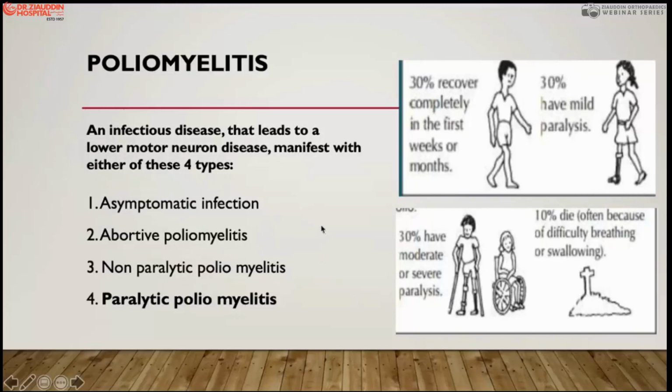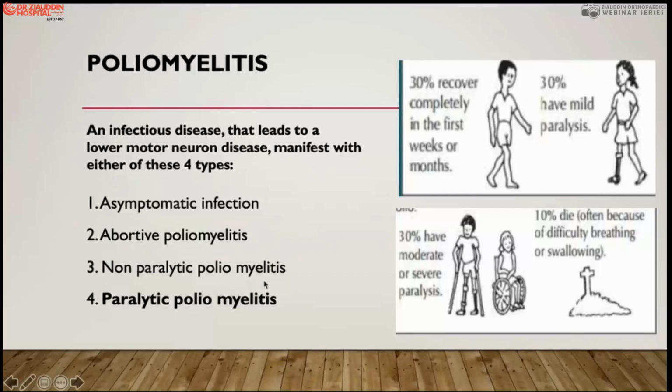I can say that poliomyelitis is an infectious disease which leads to a lower motor neuron paralysis, and it manifests in four types. Asymptomatic infection, which vanishes very soon, just rhinorrhea and flu-like symptoms. Then abortive poliomyelitis, with acute symptoms that then get abolished. Then non-paralytic poliomyelitis, a minor poliomyelitis that may occur, and then paralytic poliomyelitis.